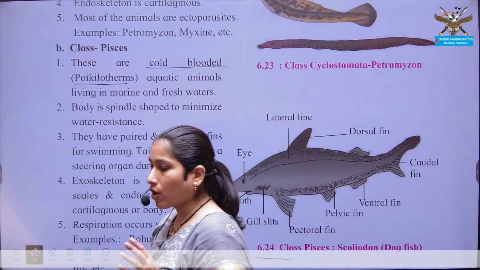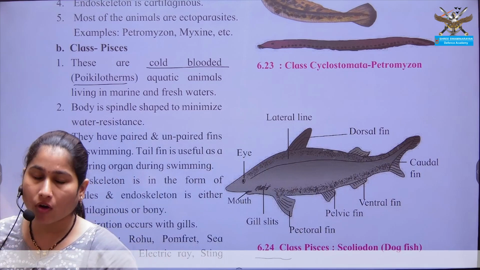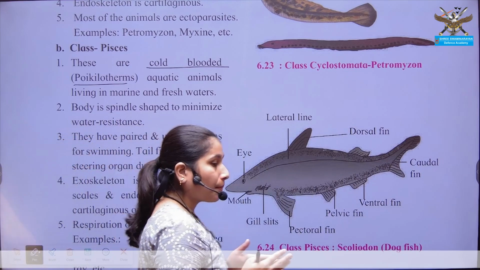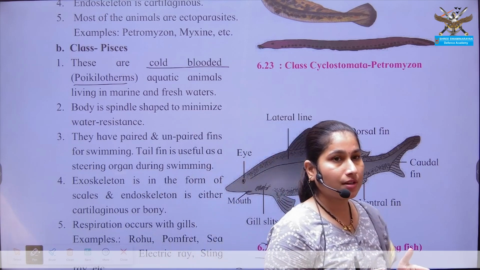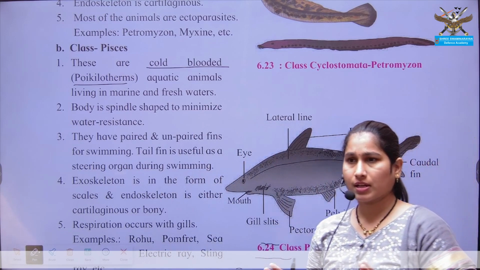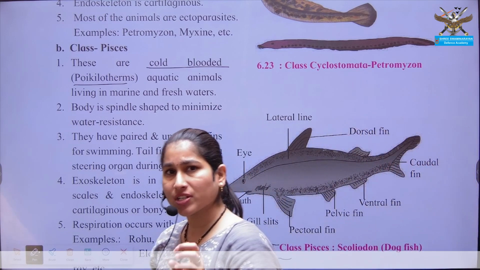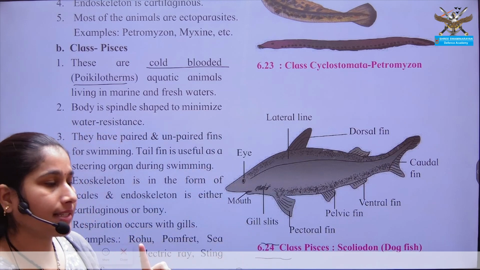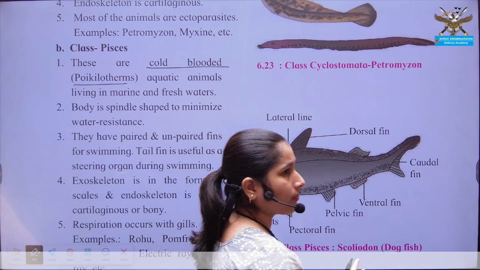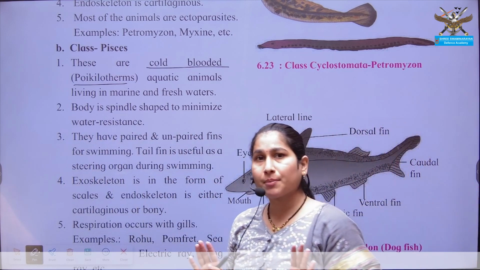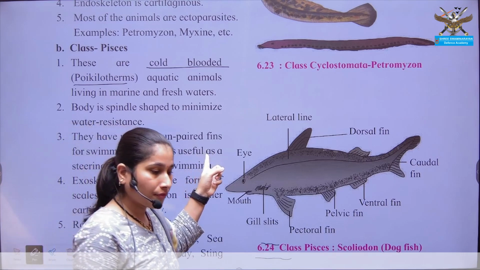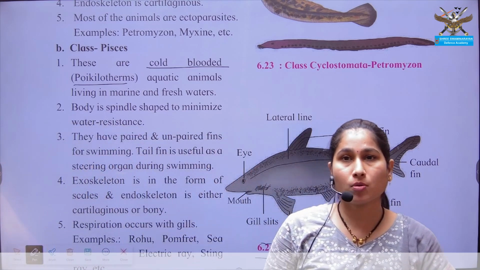What is to be understood by cold-blooded or poikilotherm? These organisms cannot maintain their body temperature constant. As we humans, our body temperature is constant, 37 degrees Celsius. No matter what the season is, whether it is summer, winter or rainy, internally our body temperature is 37 itself, right? But that is not the case with poikilotherm or cold-blooded organisms.